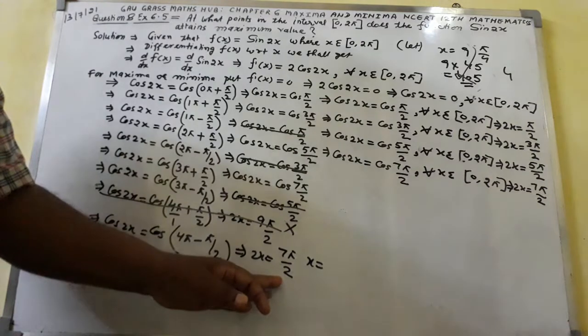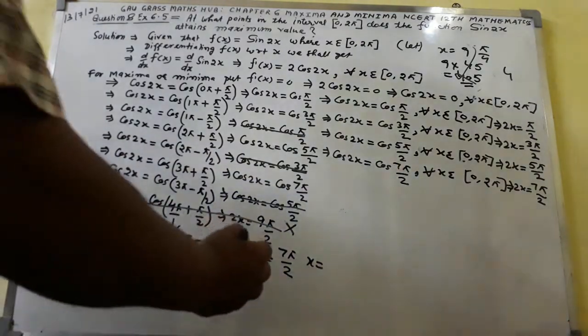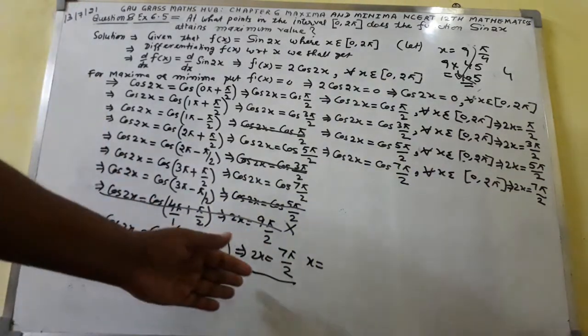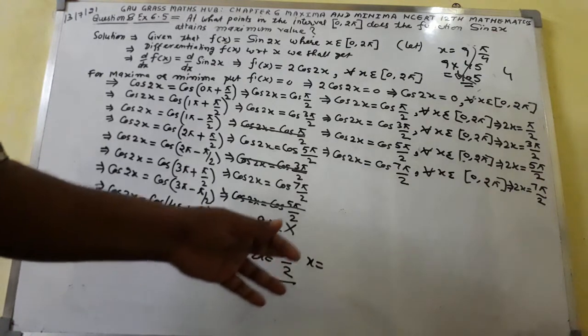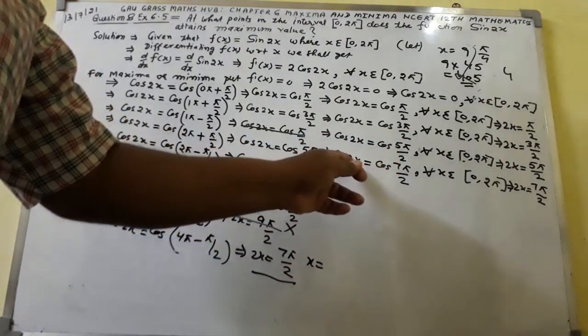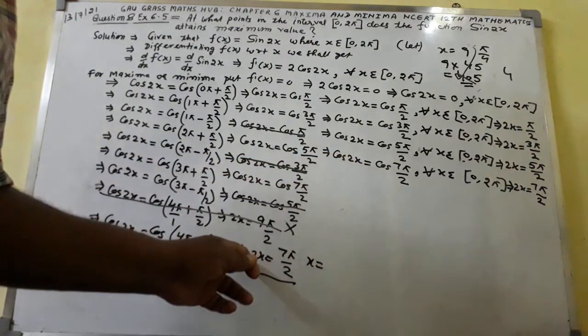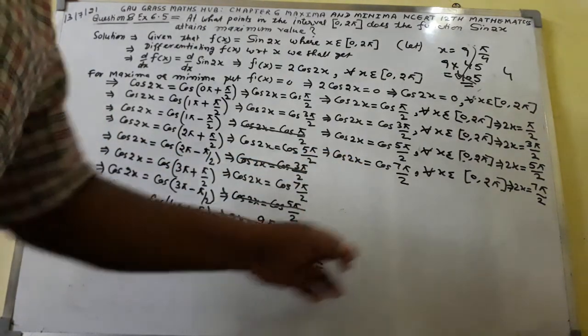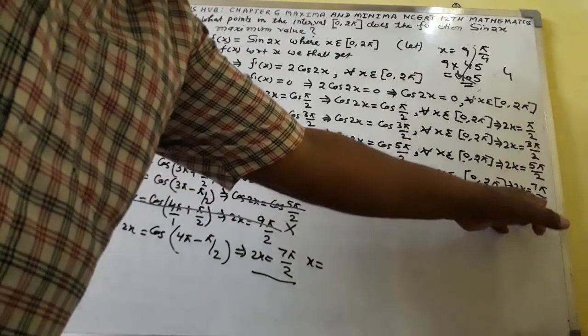I have already taken here 2x equal to 7 pi by 2.